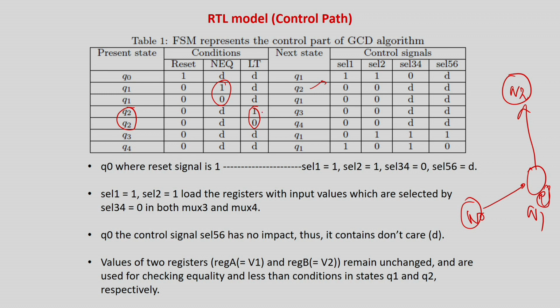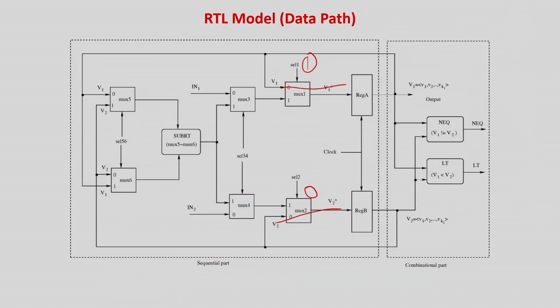In one case, if V1 is greater than V2, it will go to some state, and in the other case, it will go to a new state Q4. So there will be a bifurcation, going to state Q3 or state Q4, and in both of them the activities will be different. If I start looking at state Q3, you will see that select 1 is equal to 1 and select 2 equal to 0, and this one is a 1. So this one is 0, this is 0, and basically this one is a 1. In this case, V1 is frozen, and the new value of V1 will be nothing now, right?